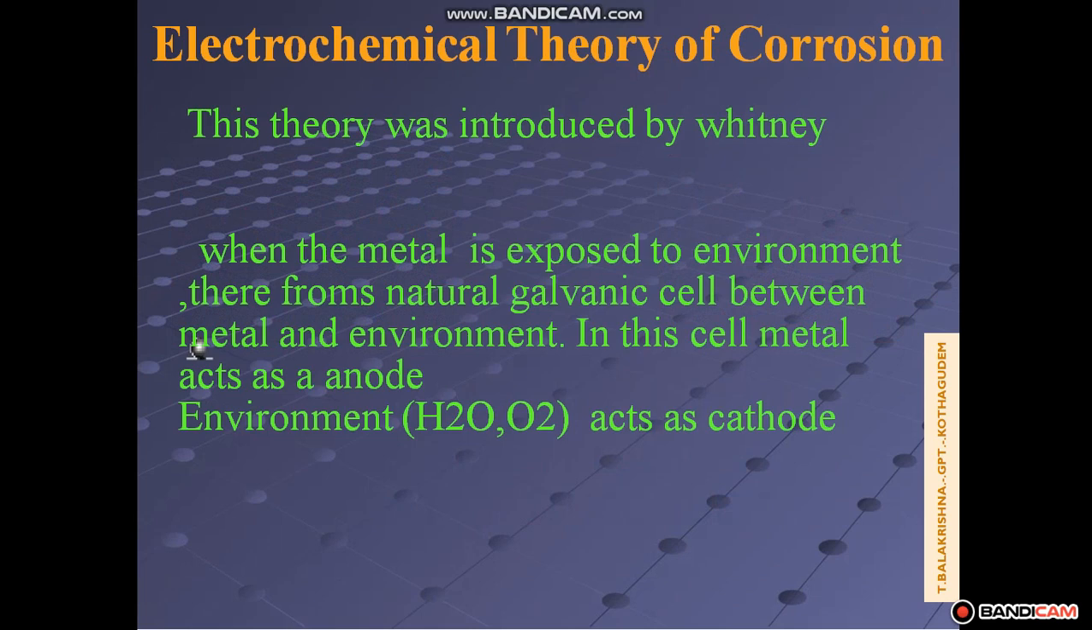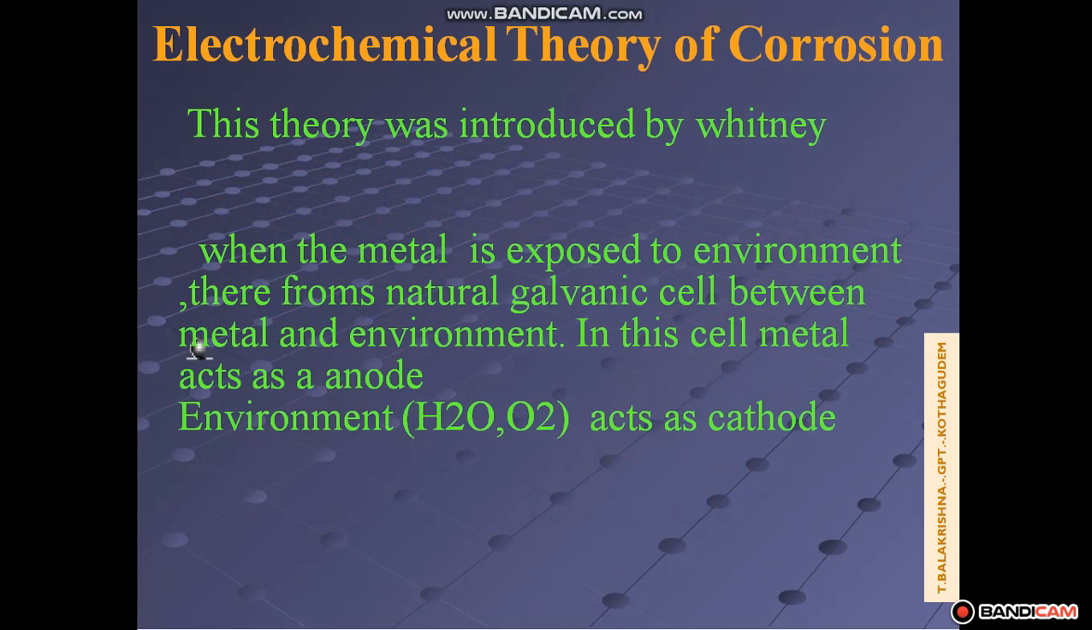Metals are electropositive in character. Metals are highly reactive and they have low ionization potential. That means they have a tendency to lose electrons. So all the metals show electropositive nature. According to this theory, corrosion is an electrochemical process and is also called electrochemical corrosion.